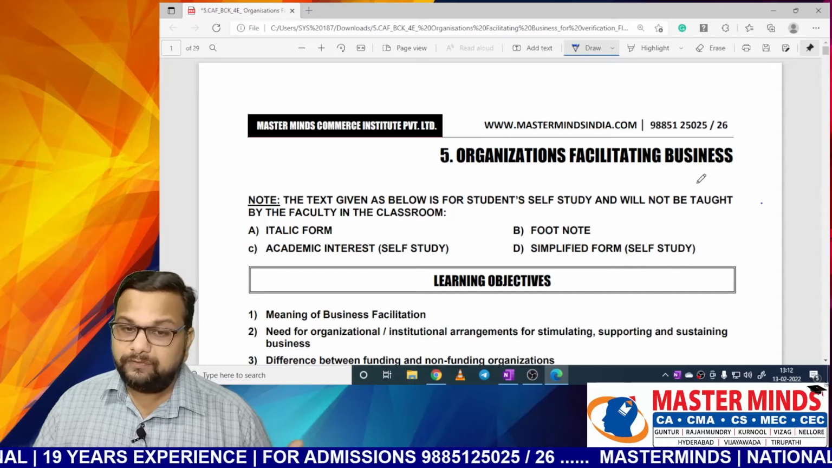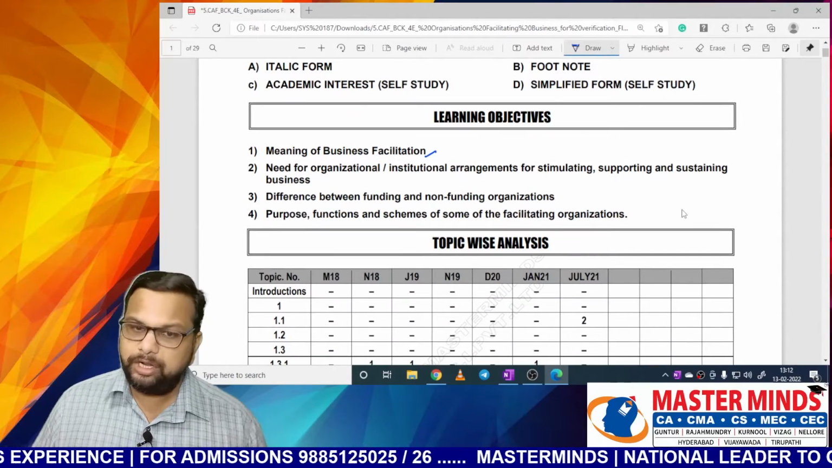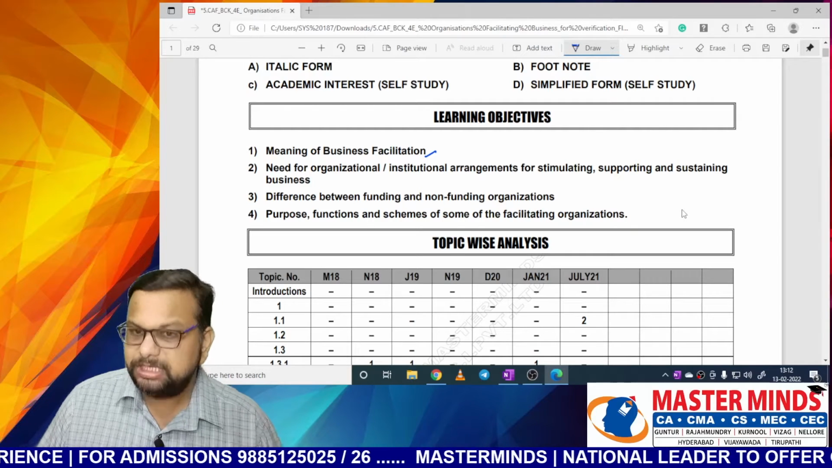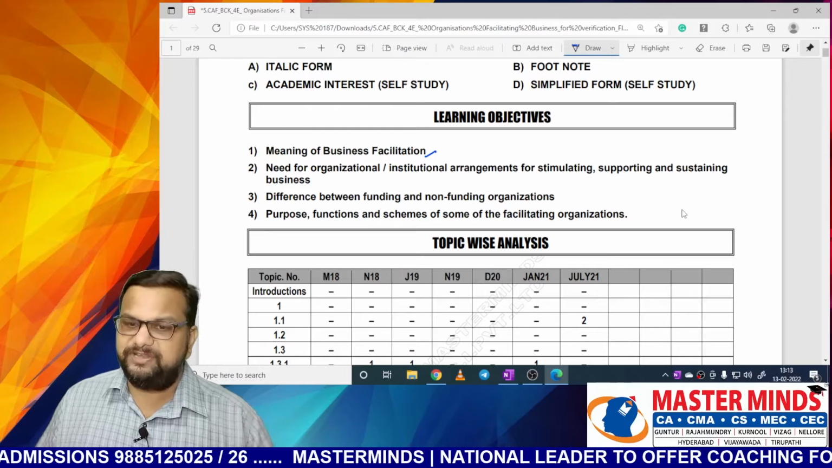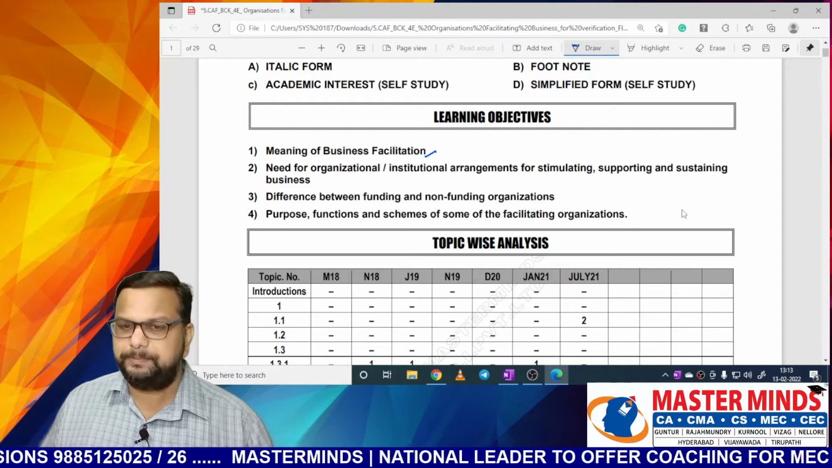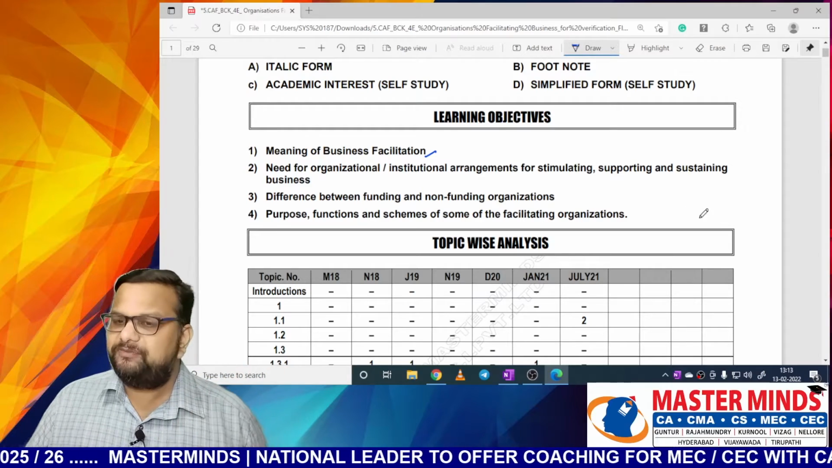So what we are going to learn in this chapter: meaning of business facilitation, which we already covered; need for organizational and institutional arrangements for stimulating, supporting, sustaining business; difference between funding and non-funding organizations; purpose, function, and schemes of some of the facilitating organizations. The topic-wise analysis is given.